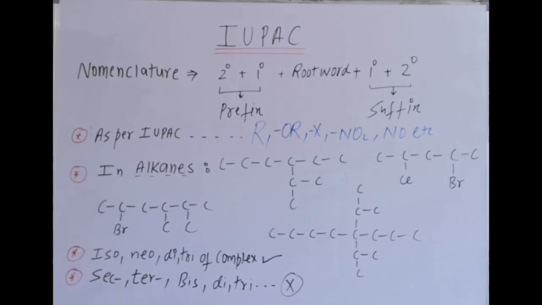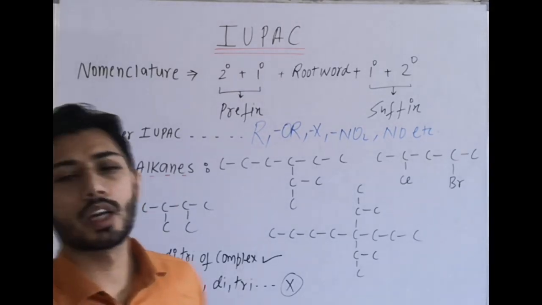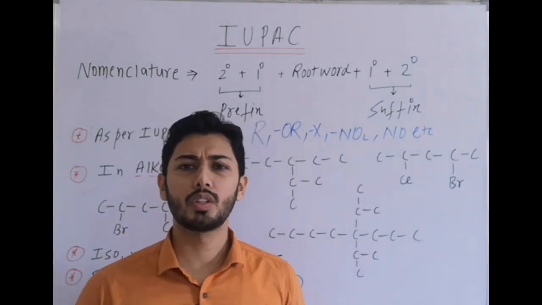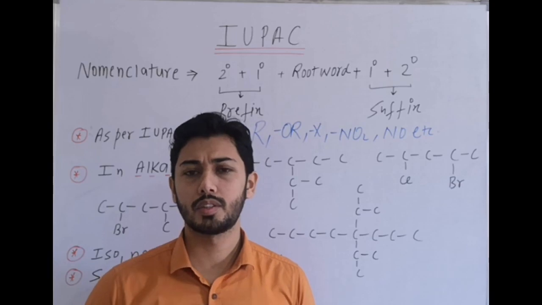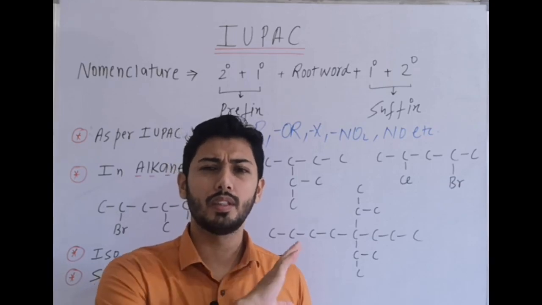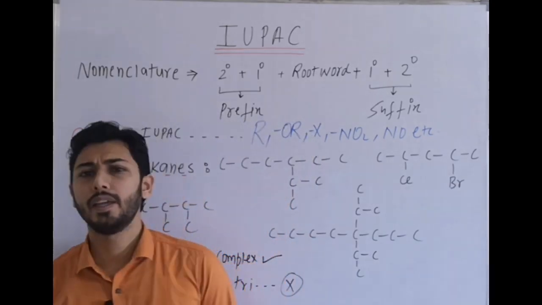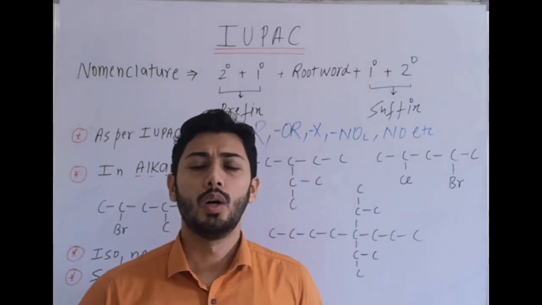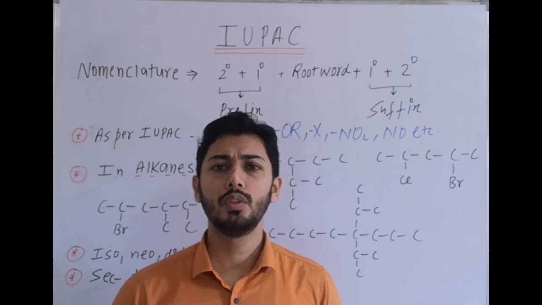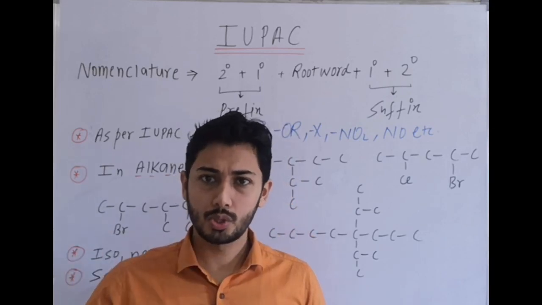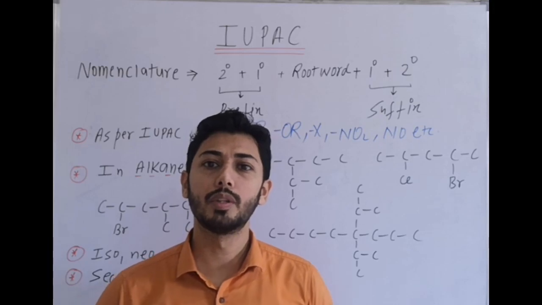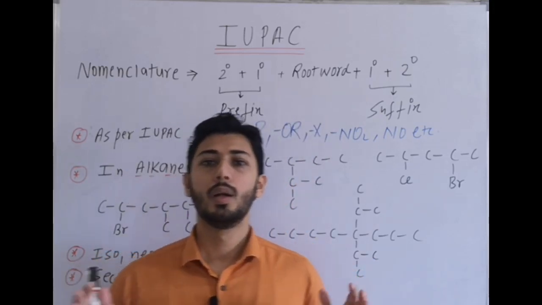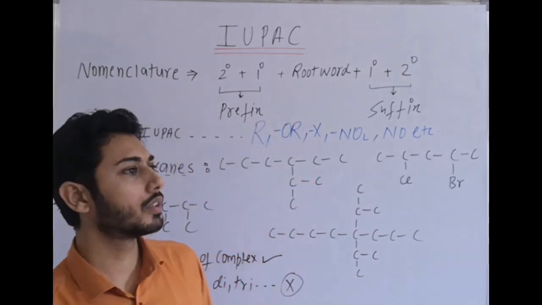Then starting with alkanes. Alkanes means saturated hydrocarbon. We are not going to put any multiple bond now and functional group, because these examples will come later on in systematic process. Right now we'll do a totally basic example, like carbon chain is there and there is no unsaturation, no functional group is present. Now what is the rule? Simply select the longest carbon chain and give minimum number to the substituents.